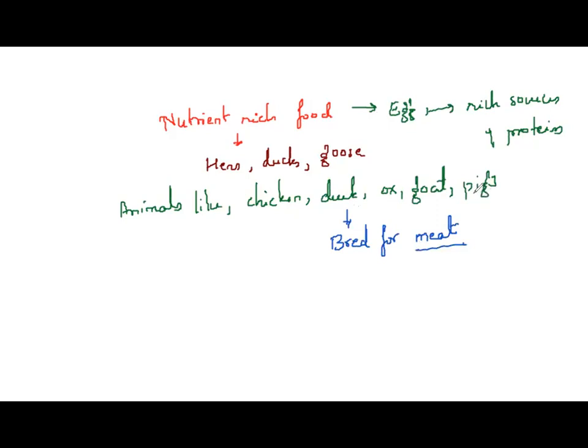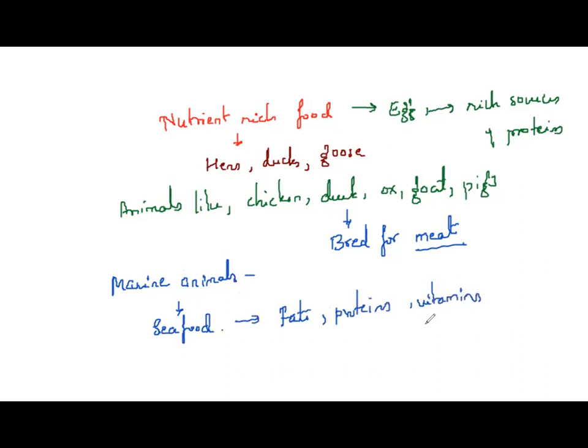So other than domestic animals, we have other sources of nutrients as well. They are what? Marine animals. That is, fishes, crabs. Yes or no? They all come under marine animals. Or I can call it seafood. So the seafood we eat has high nutrient values. They are rich sources of nutrients like fats, proteins, vitamins, and even minerals.